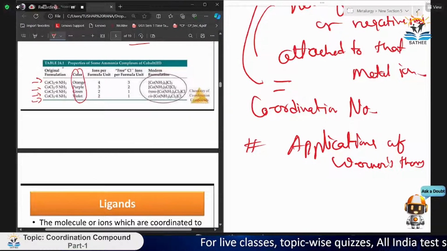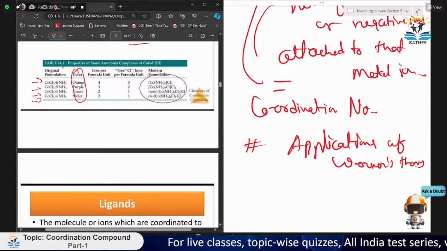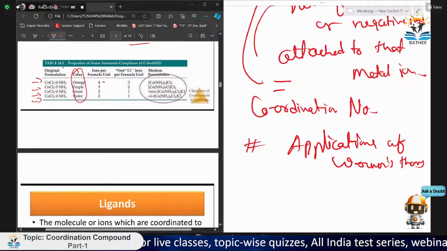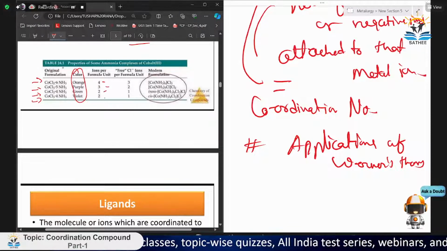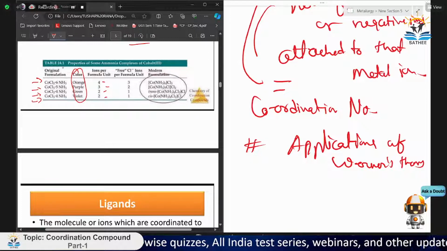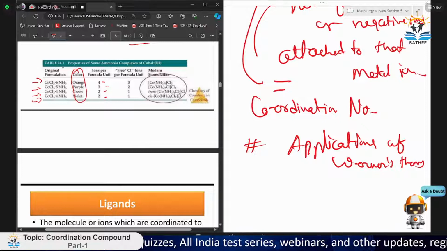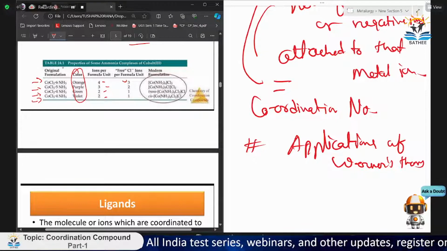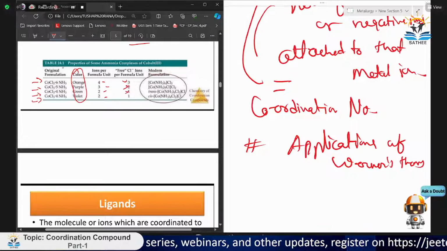It is their color, that is physical properties, and ions per formula unit. This is 4, 3, 2, 2. You know how this ions per formula unit is formed. Free Cl minus ions, that is 3, as you know that 3 AgCl, here 2, here only 1 AgCl, here also 1 AgCl.